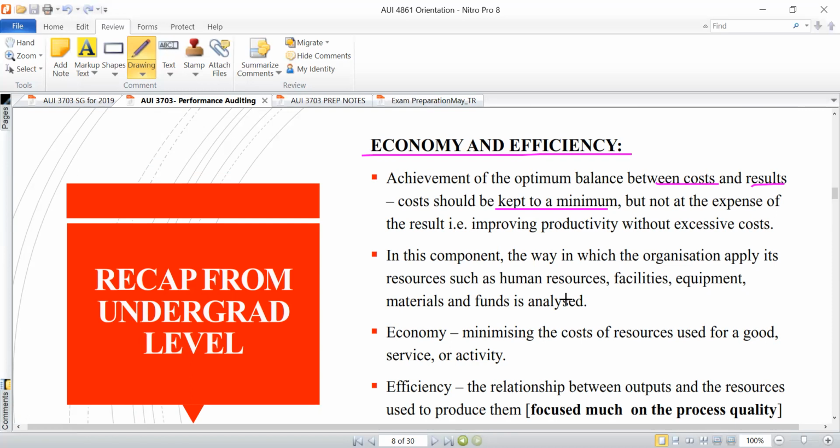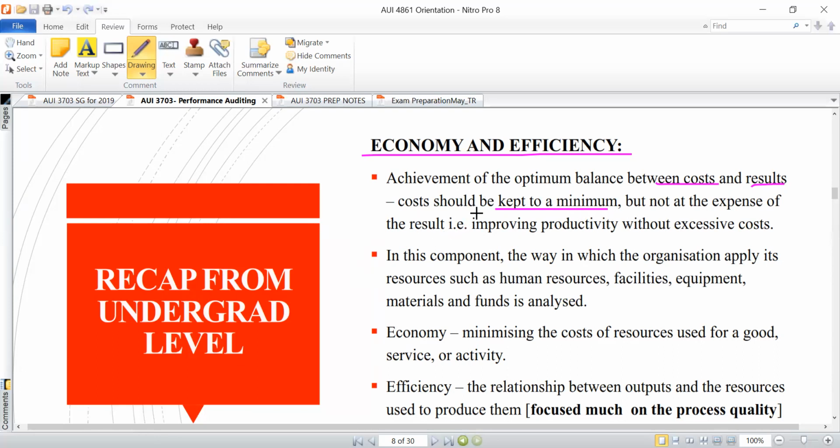Of course, they are not the same per se, because with one element, it's dealing with how we are managing the resources that we have, whereas with the other one, it's dealing with the actual process that we are following towards achieving the set objectives, and that's efficiency. But anyways, they normally do the discussions about these 2 elements under the same umbrella. So now, achievement of the optimum balance between costs and results. Costs should always be kept to a minimum, but not at the expense of the results.